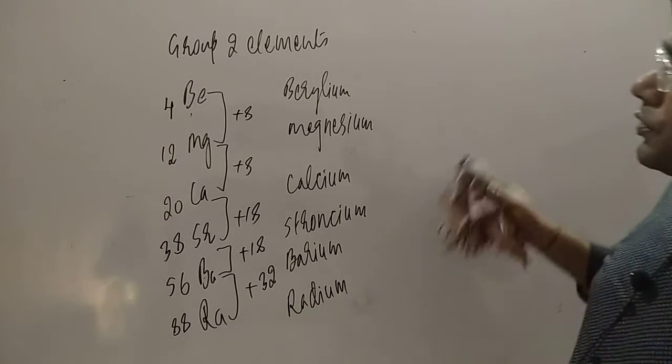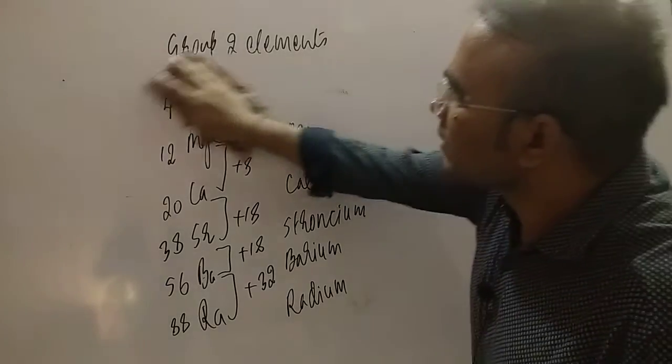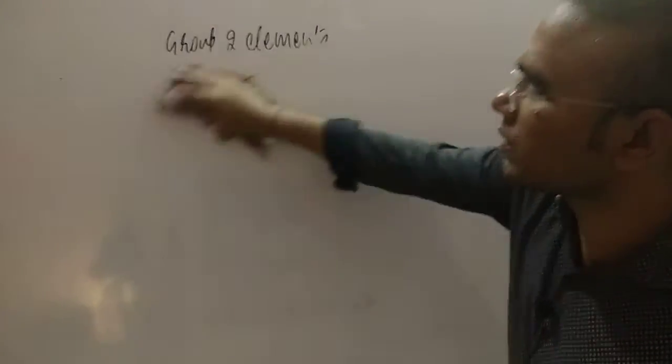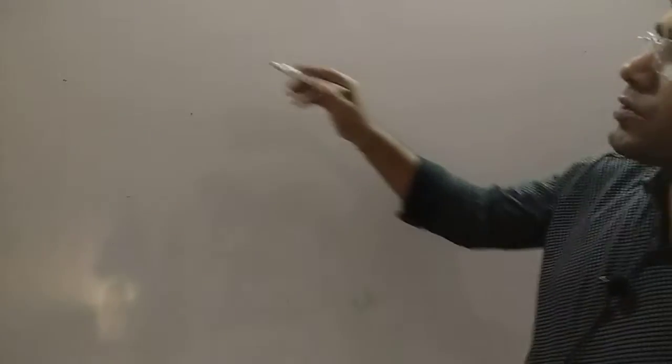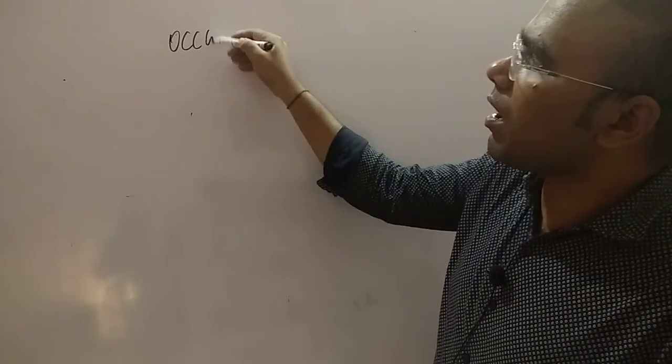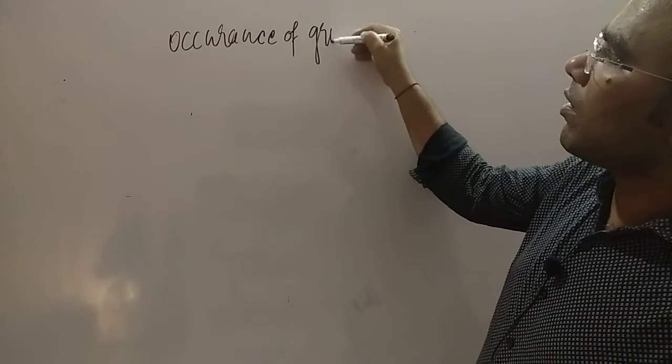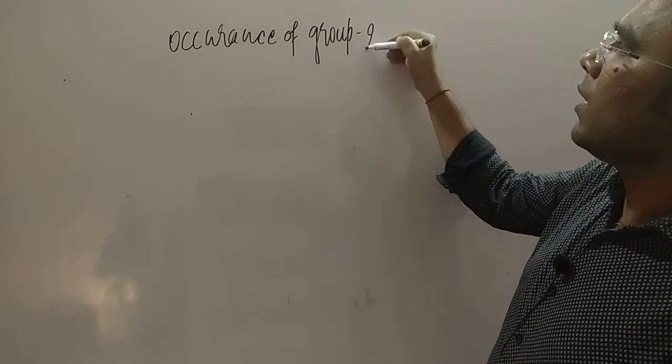Now what we are going to do, students, is their occurrence, where they occur. Occurrence is important, students, they ask where they occur. So the first point is the occurrence of group 2 metals.